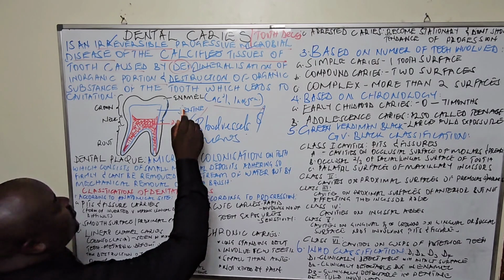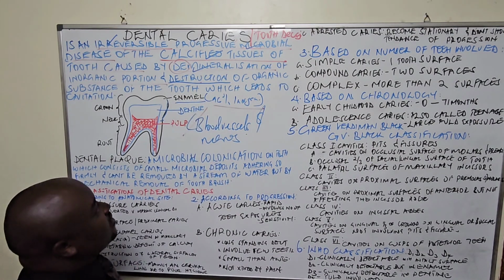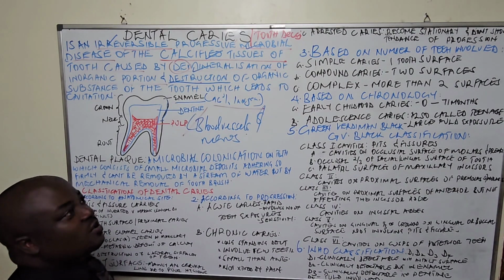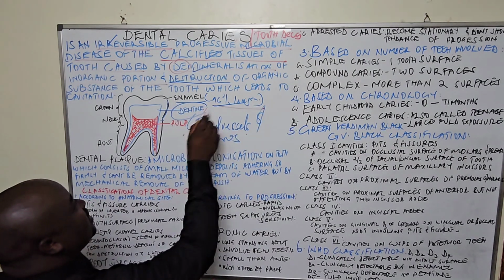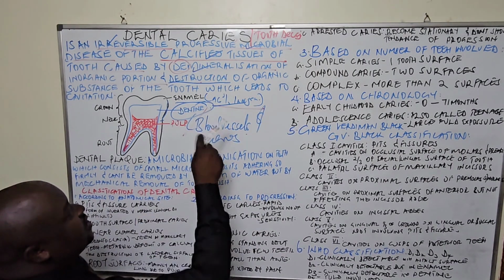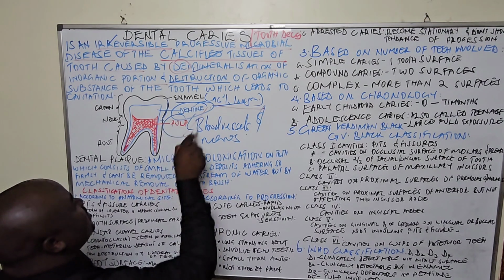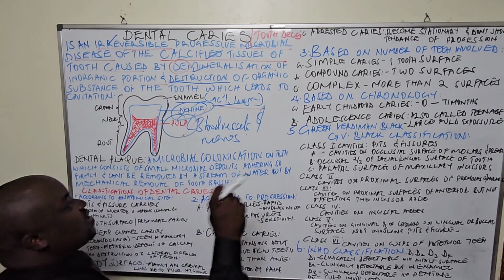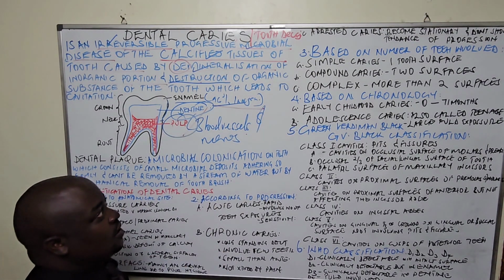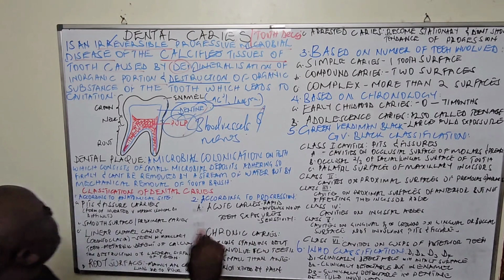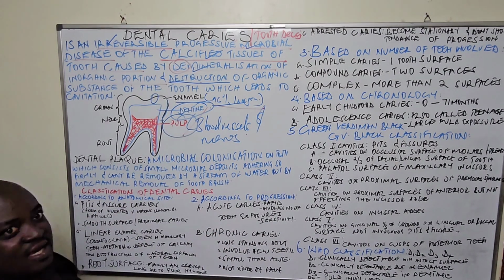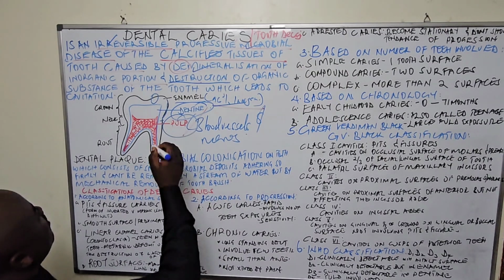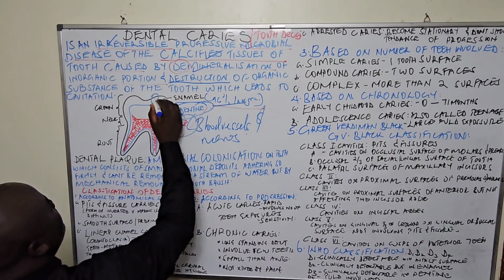But in this inorganic part, of course there is nothing because there are no blood vessels, no nerves. We shall explain the sensitivity in the dentin as we continue, and we shall say that in the pulp we are expecting pain. But for now, whichever way, whether it is in the enamel, we can say dental caries in the enamel.